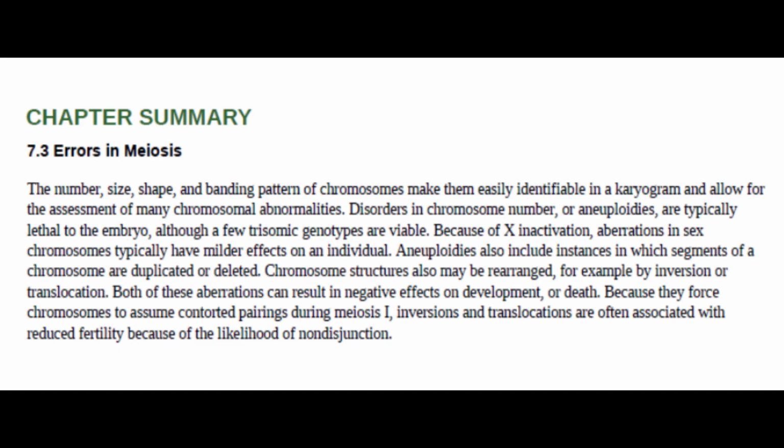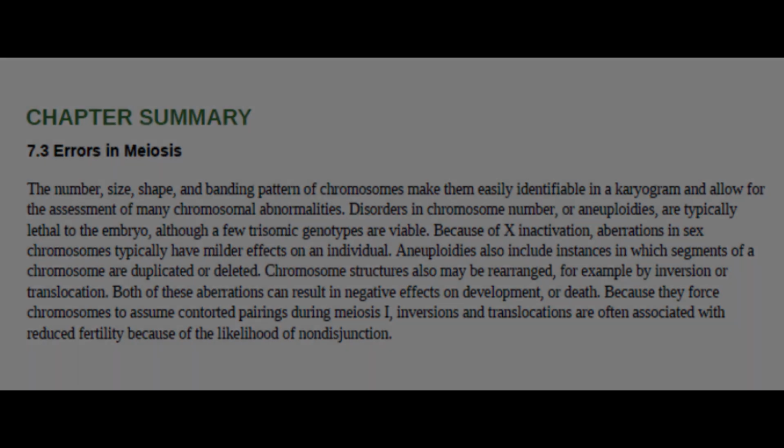Aneuploidies also include instances in which segments of a chromosome are duplicated or deleted. Chromosome structures also may be rearranged, for example by inversion or translocation. Both of these aberrations can result in negative effects on development or death. Because they force chromosomes to assume contorted pairings during meiosis 1, inversions and translocations are often associated with reduced fertility because of the likelihood of non-disjunction.